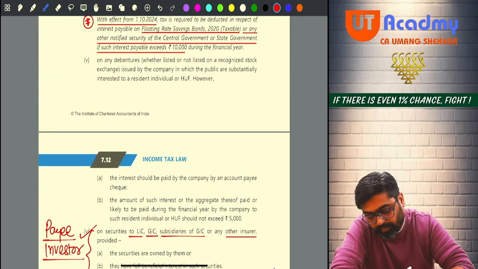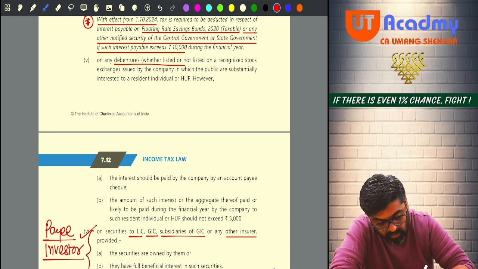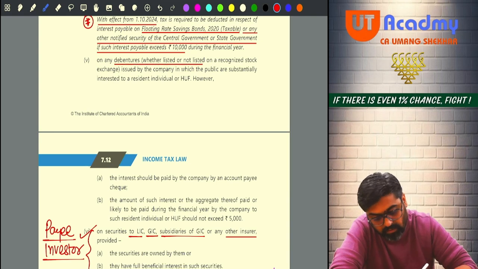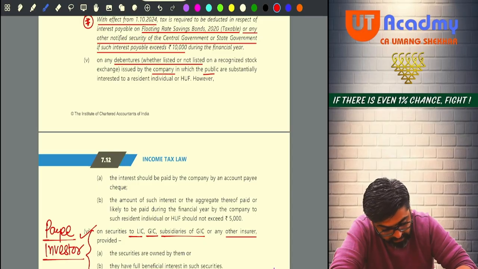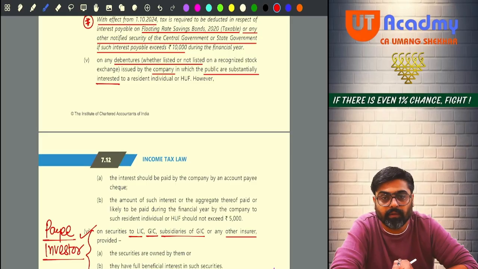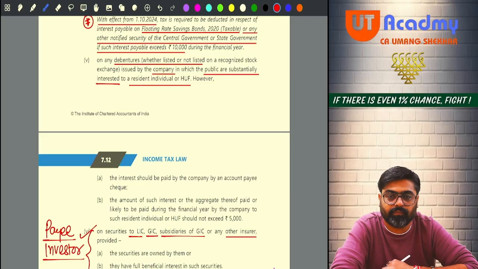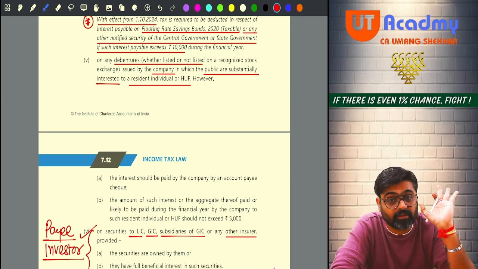Now see, the debentures, whether listed or not, issued by the company in which the public are substantially interested, to a resident individual or HUF. All these conditions must be fulfilled.